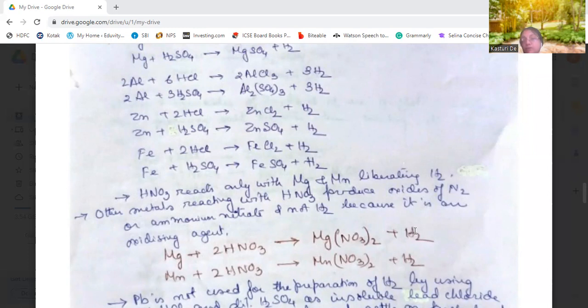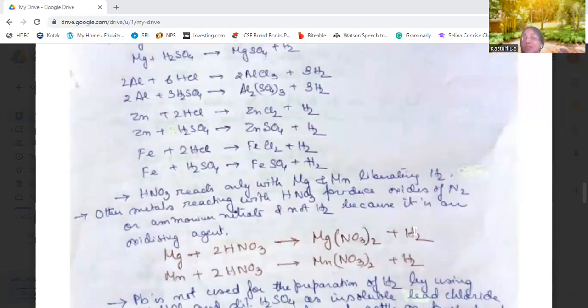Other metals, that is potassium, sodium, calcium, then aluminium, zinc, iron, all these metals do not produce hydrogen. Why? They produce oxides of nitrogen and or ammonium nitrate and not hydrogen.